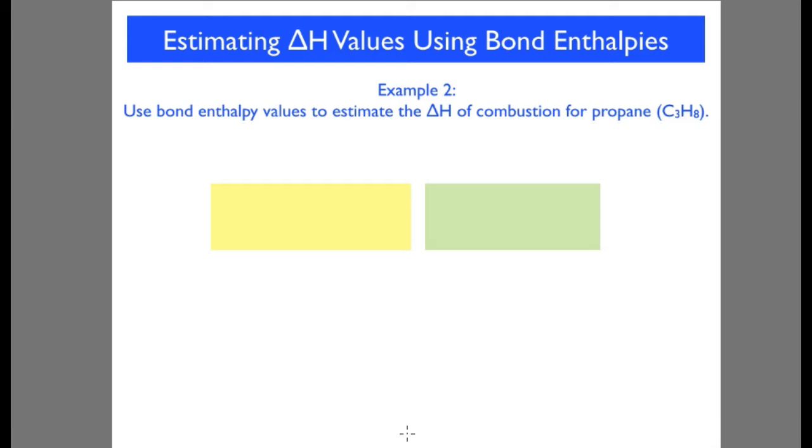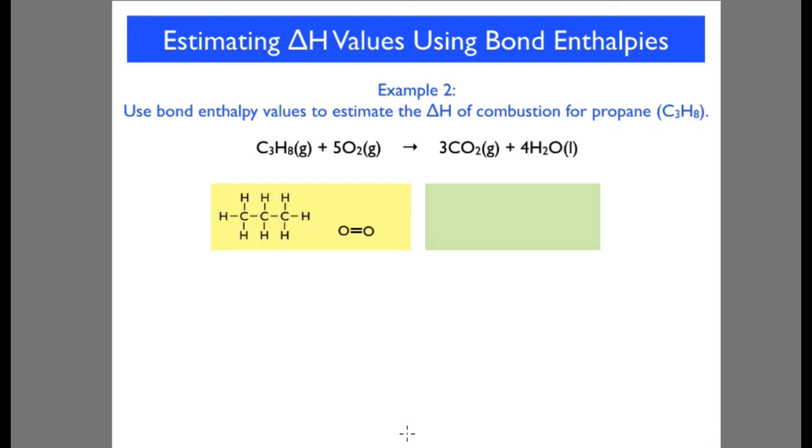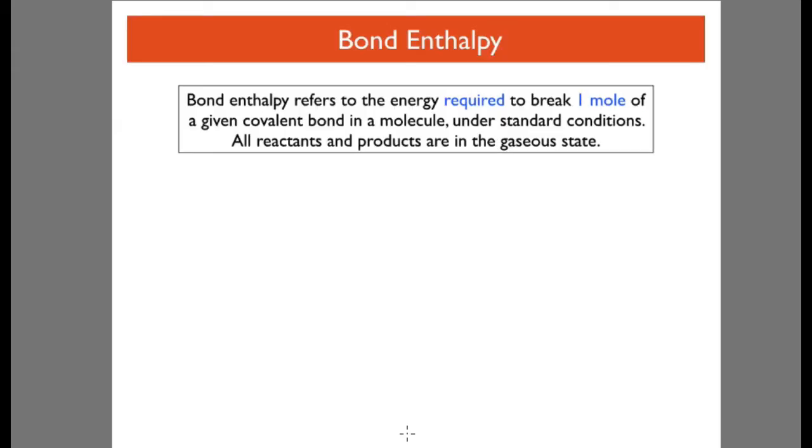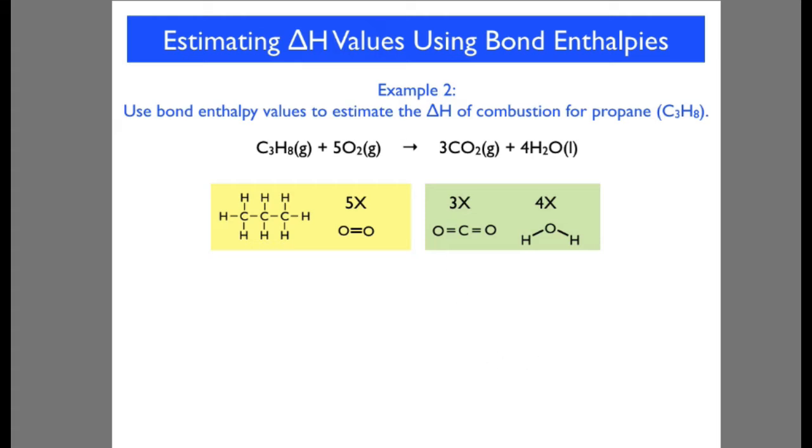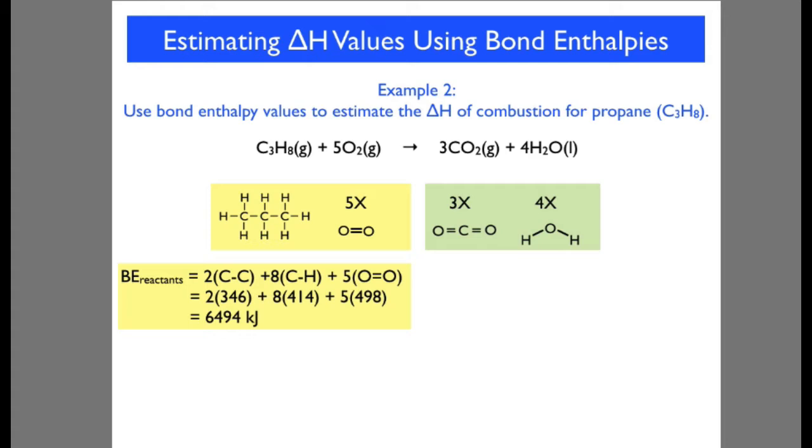Another example: we can use bond enthalpy values to estimate the enthalpy change of combustion of propane. There's the balanced equation. There's propane, we've got 5 oxygens, 3 carbon dioxides and 4 waters. We've got 2 carbon-carbon bonds, and 8 carbon-hydrogen bonds. We've got 5 oxygen-oxygen double bonds. Put in the bond enthalpies from the data table, and you can get the energy required to break those bonds.